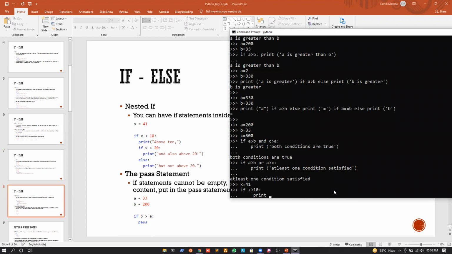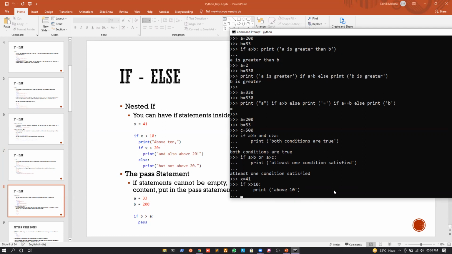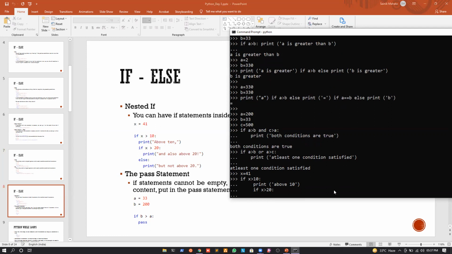I will define the scope. What's the scope? It is above 10, for example. Again, inside the scope, I can write another if statement. So I can write if x is greater than 20 as well. This is again an if, so I will have to define another scope. Again, I can write print